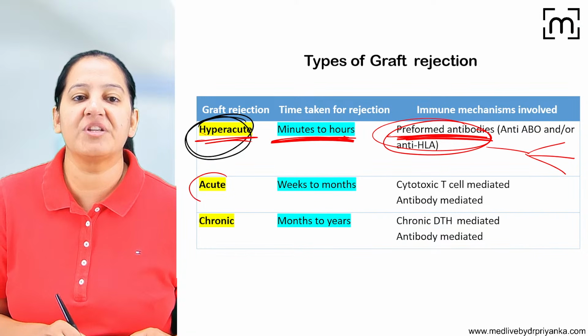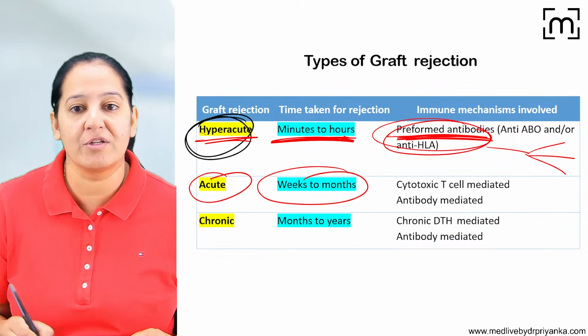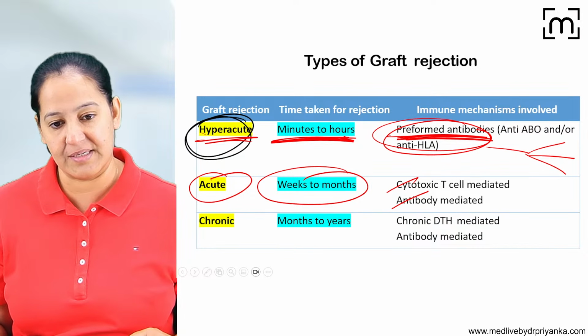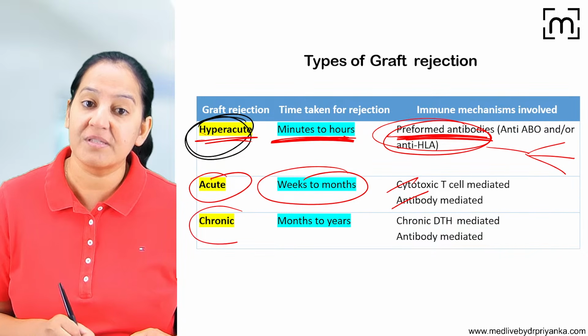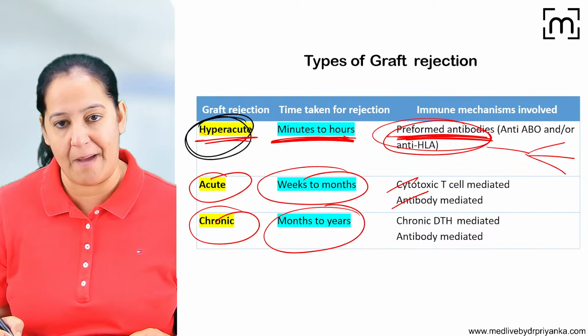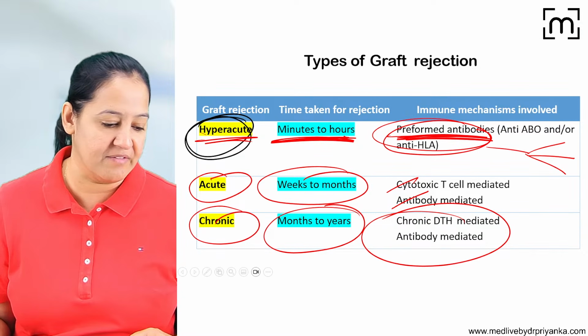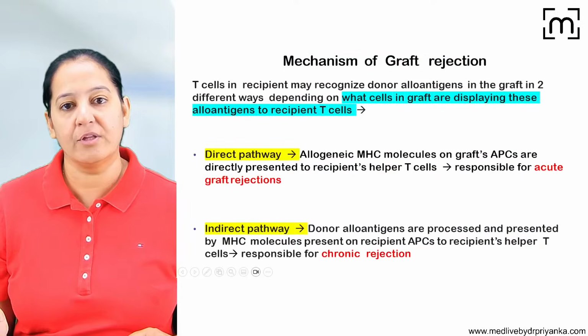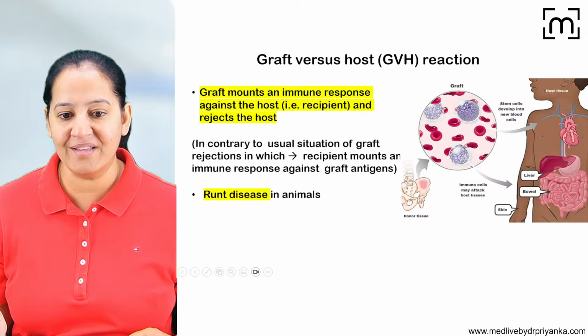The second type of rejection is acute. It requires weeks to months to happen. And here both types of immunity are involved, humoral as well as cytotoxic. The third type of rejection is chronic rejection. It requires years to happen. And here delayed hypersensitivity will happen. So these are the three types of rejection: hyperacute, acute, and chronic. Got my point? The three types of rejection.